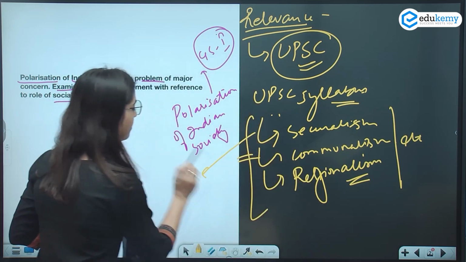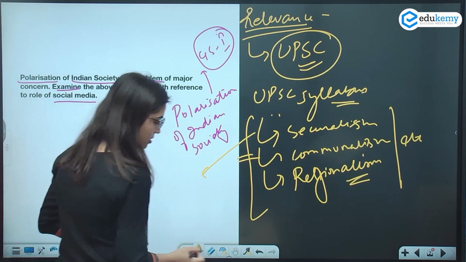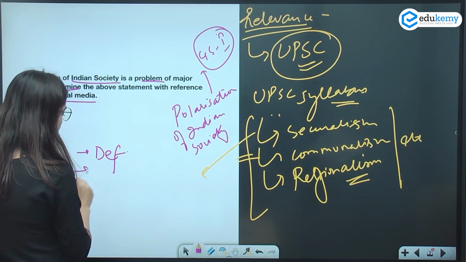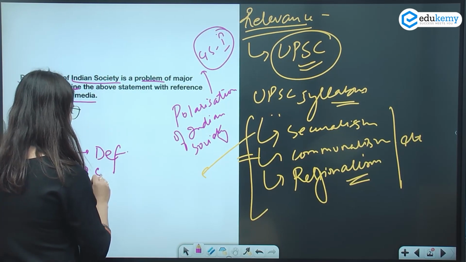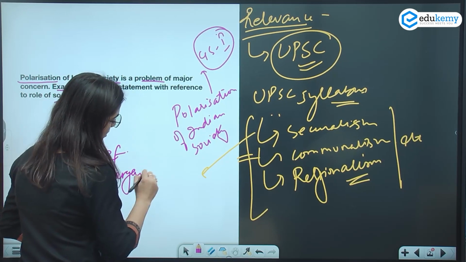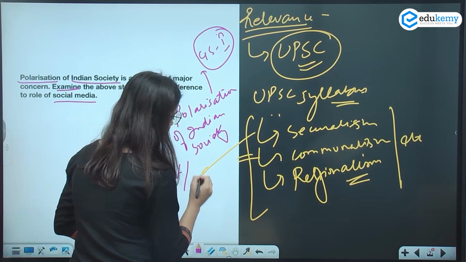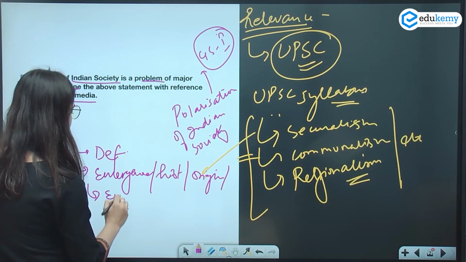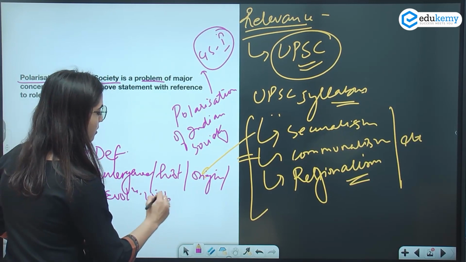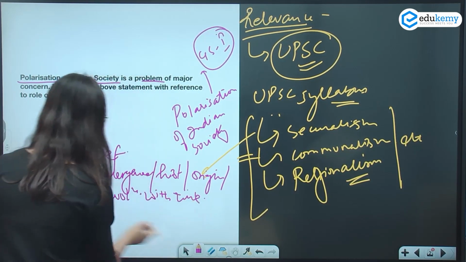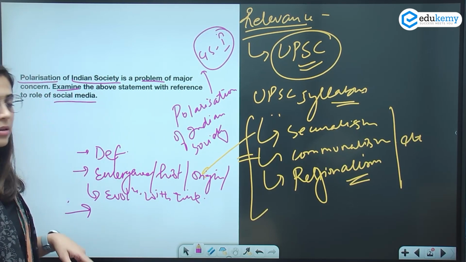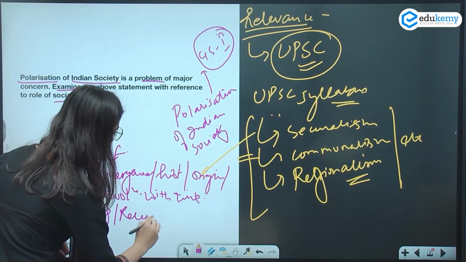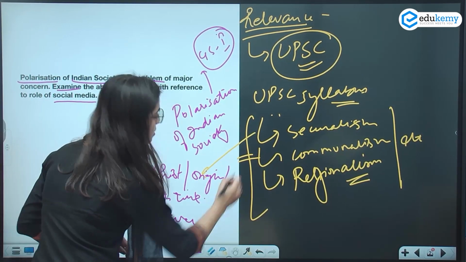ठीक है, अब आप इसे prepare कैसे करोगे? See, there are various dimensions here. So first of all we need to understand the definition. ठीक है, we need to understand their emergence or history or their evolution or their origin. ठीक है, कहां से स्टार्ट हुआ, and then their evolution, कैसे ये इवॉल्व हुआ with time, in brief. ठीक है, no need to go into detail. And then yes, you need to add examples, recent events, ठीक है, related to such topics.